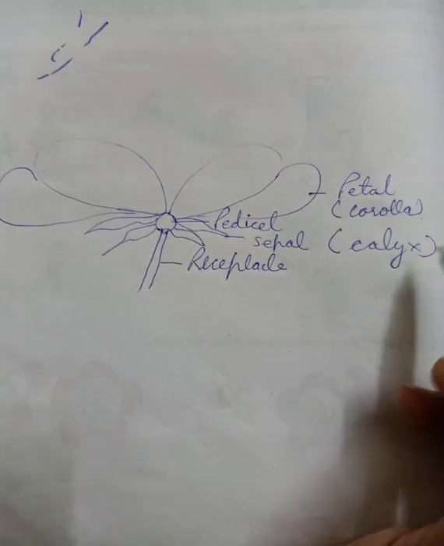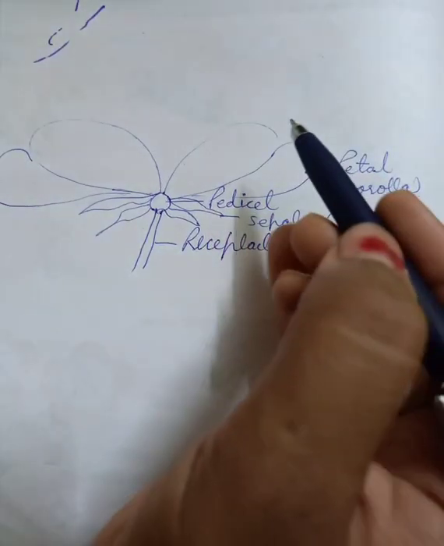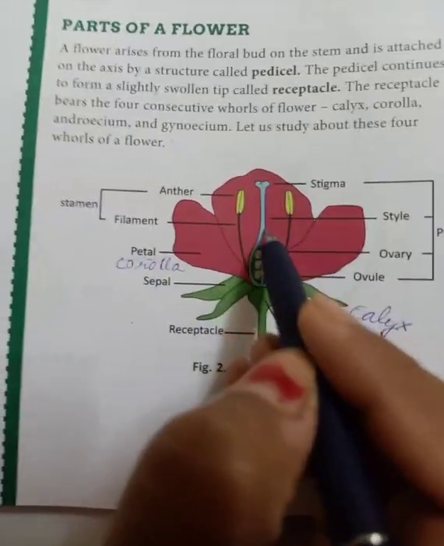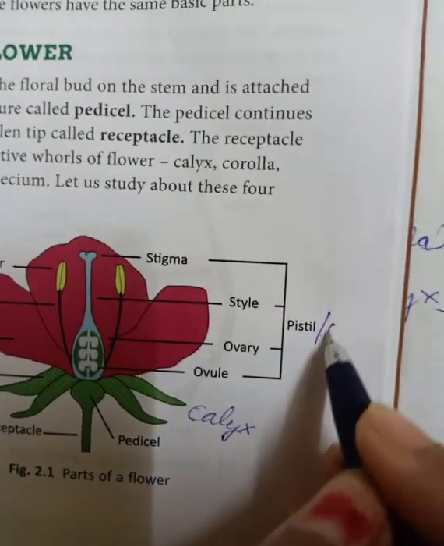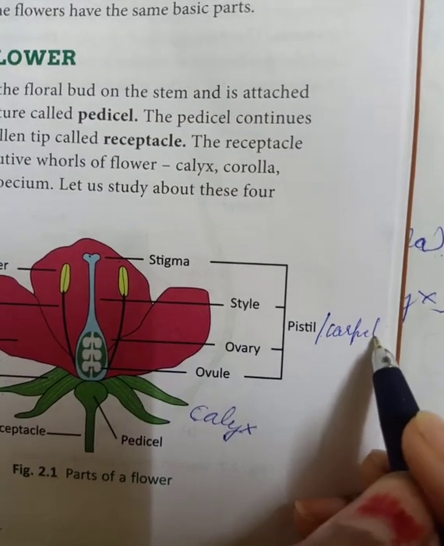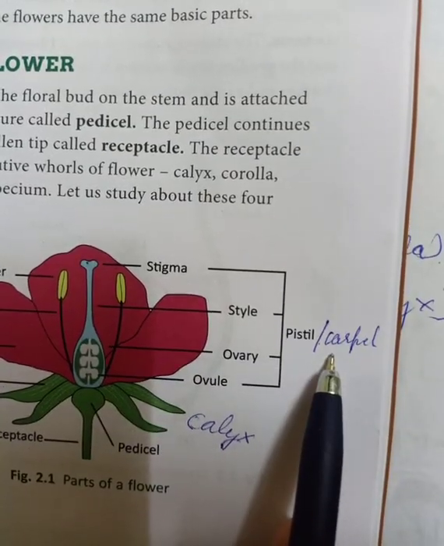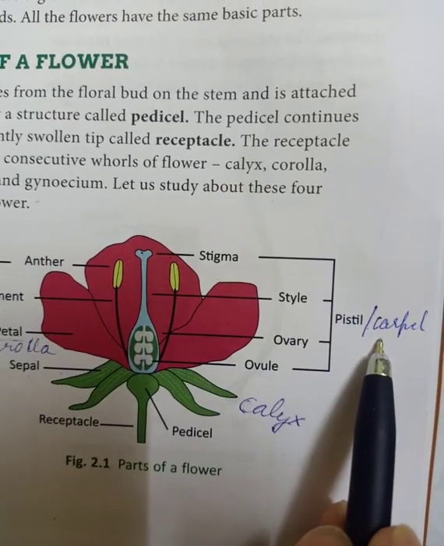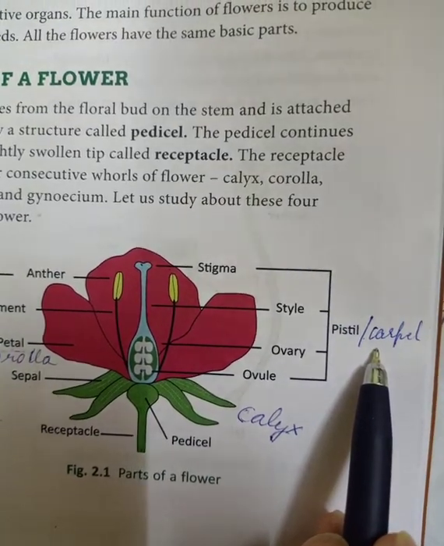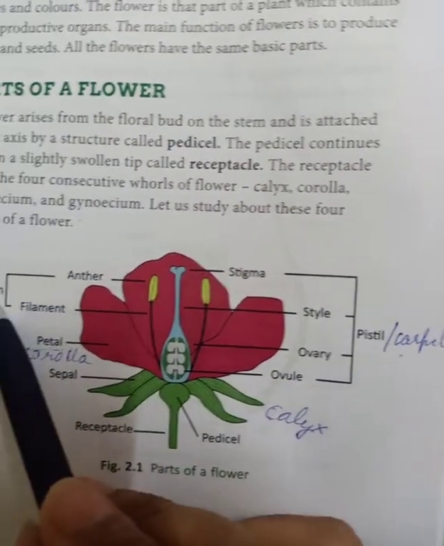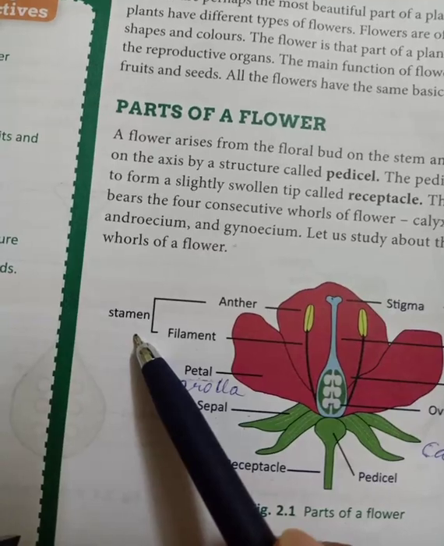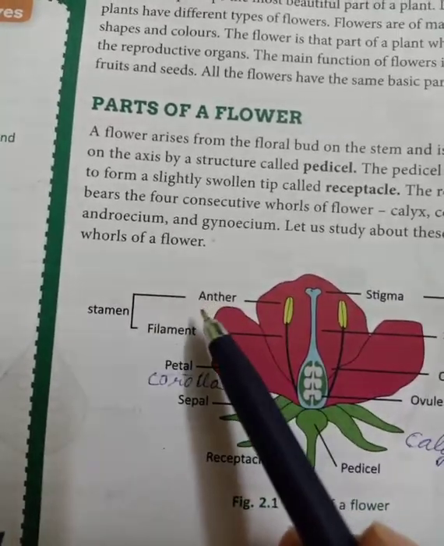Now come to the main important parts of the plant, I will show you in the picture. You can see in between, that is the carpel. Carpel, in your book it is also given as pistil. It is also called pistil and it is also called carpel. So what is carpel? Carpel is the female part of the flower. Now next is stamen. What is stamen? Stamen is the male part of the flower.